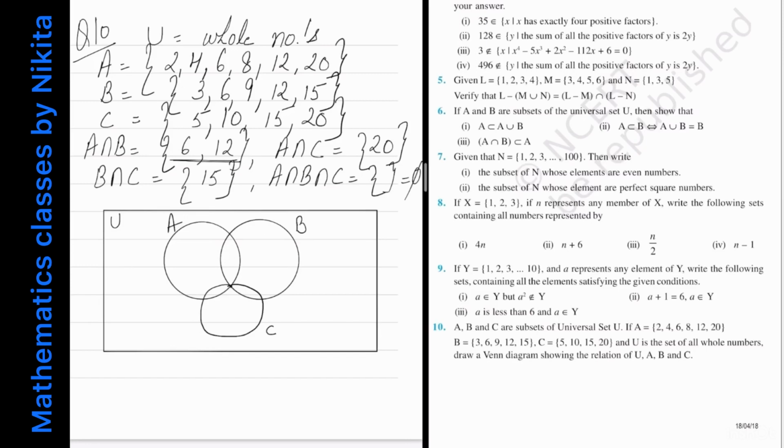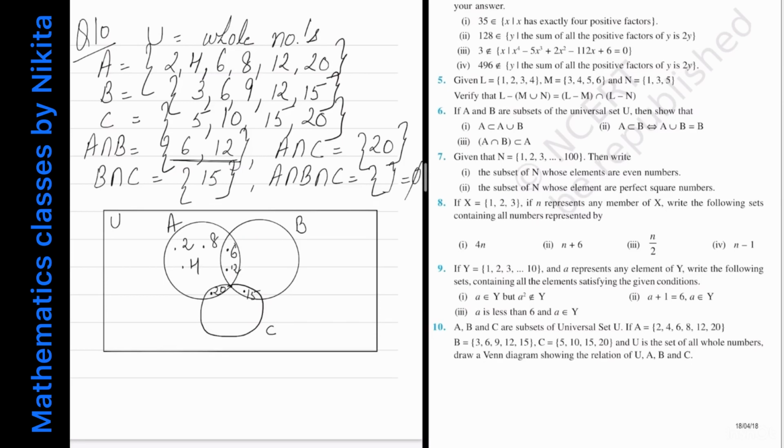Now let's write the common elements of A and B first. So they are 6 and 12. Okay, now what are the common elements of A and C? A and C के अंदर एक ही common element and that is 20. B and C only 15. Write the remaining elements of A. So 6, 12 and 20 are already there. So I will write 2, 4, 8.